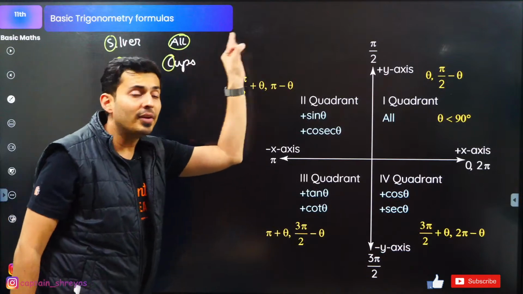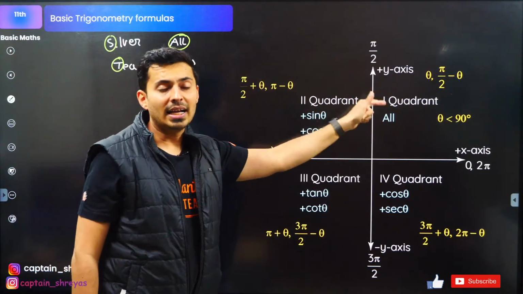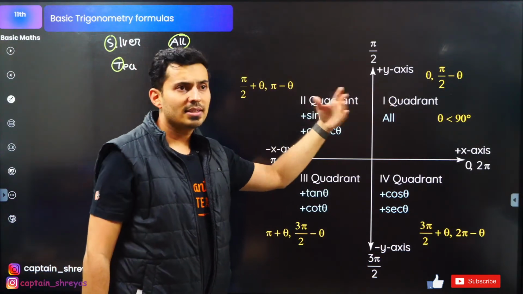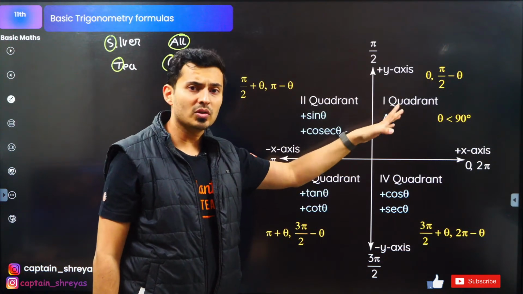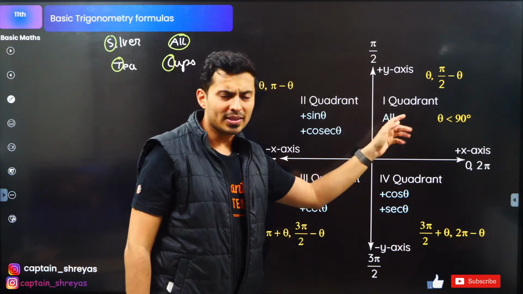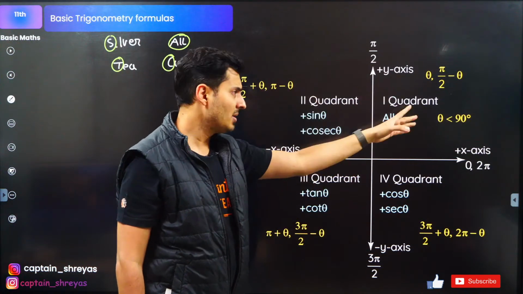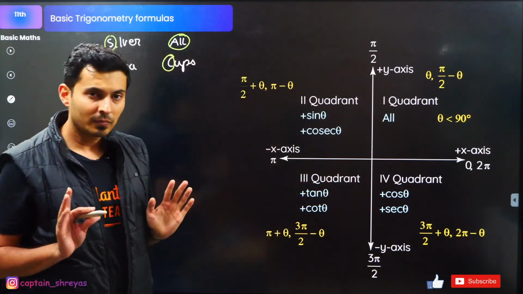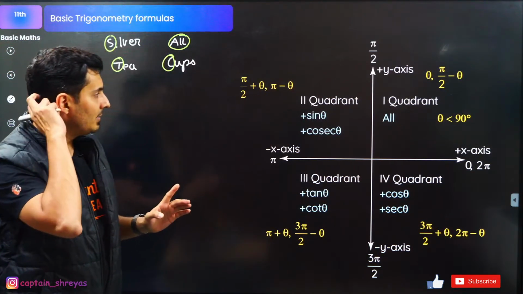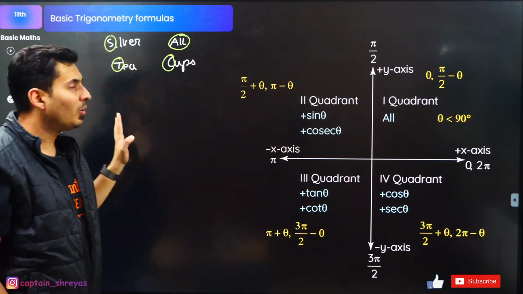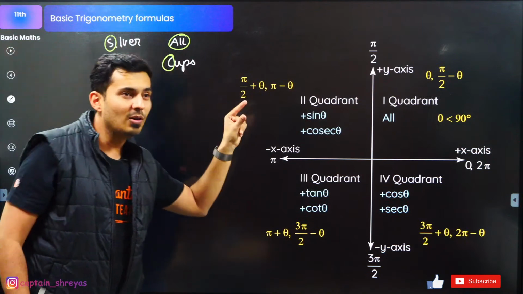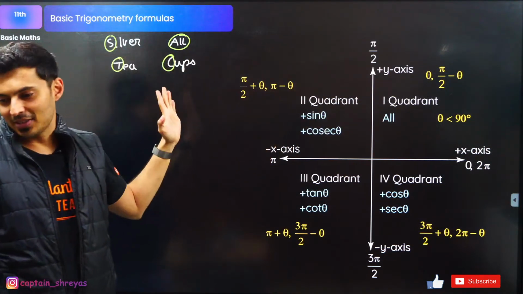Here everything is positive. Sine 30 positive, sine 50 positive, cos 30 positive, cos 80 positive, tan 45 positive, tan 60 positive. Understood? Okay. Quickly think and tell me here which is the one which will be positive. S, silver, sine. Sine is positive.